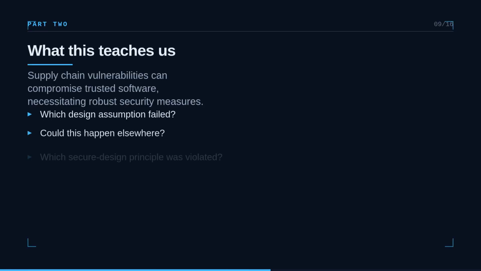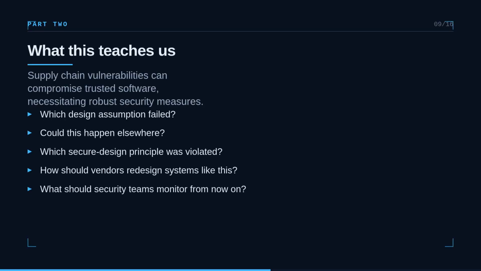What this teaches us. Which design assumption failed? Could this happen elsewhere? Which secure design principle was violated? How should vendors redesign systems like this? What should security teams monitor from now on?